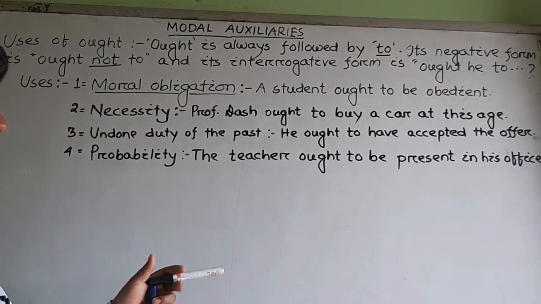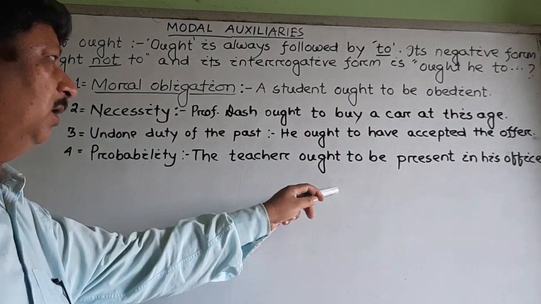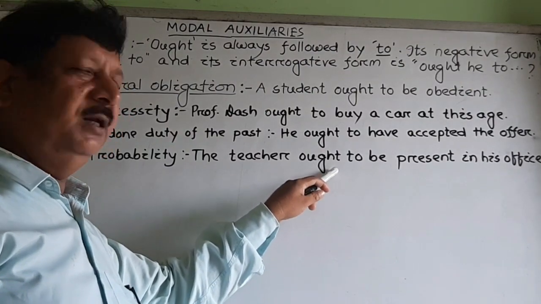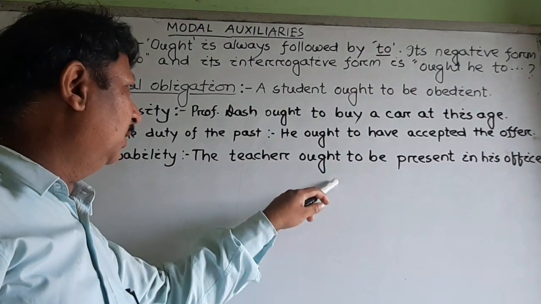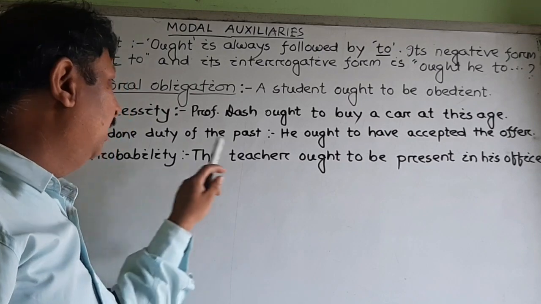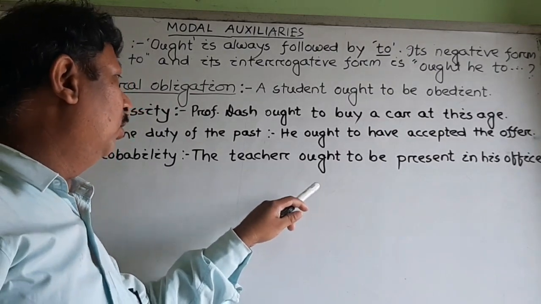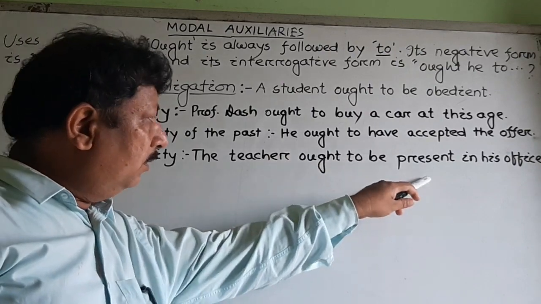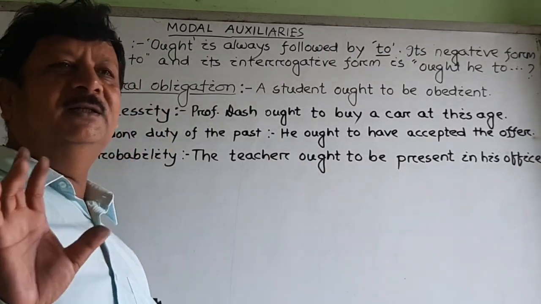Here we should not take it as obligation. Rather, as ought to expresses probability, we should take it as meaning it is probable that the teacher is present in his office.